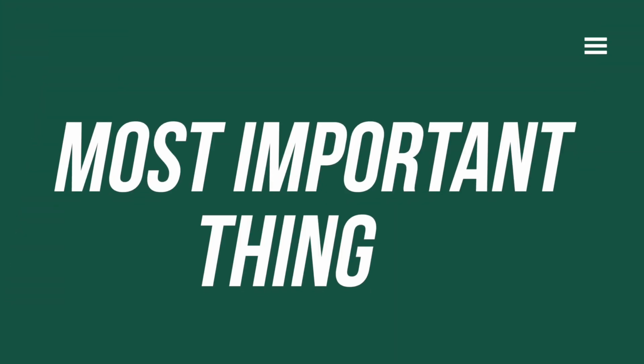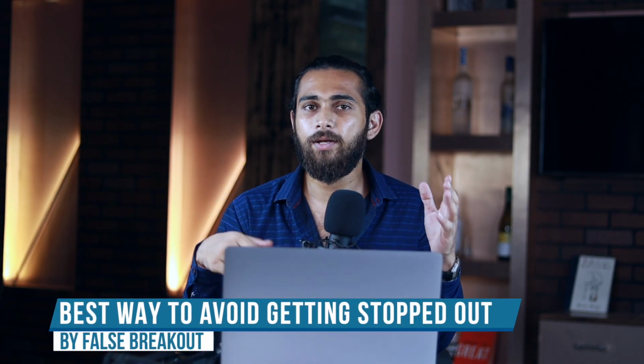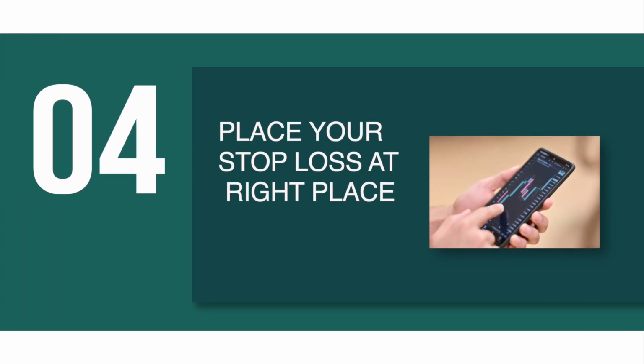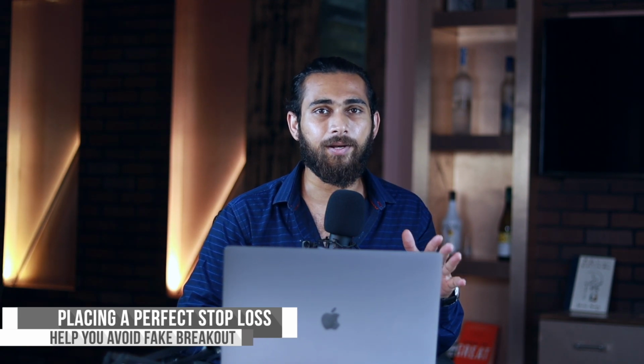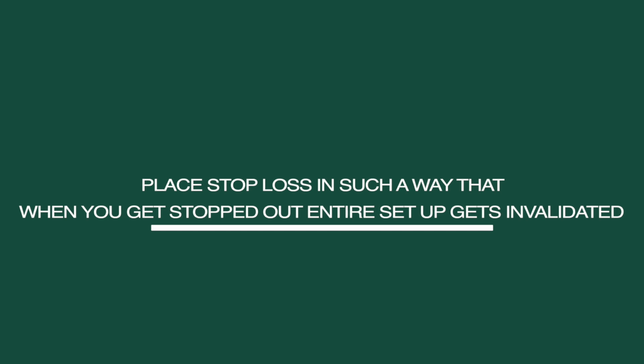Now, here we are at the most important thing and the best way to avoid getting stopped out by false breakout. Number 4 is place your stop loss at the right place. Yes, placing a perfect stop loss will help you avoid the fake breakout. You always have to place stop loss in such a way that when you get stopped out, the entire setup gets invalidated.